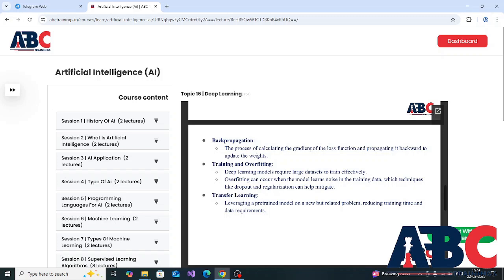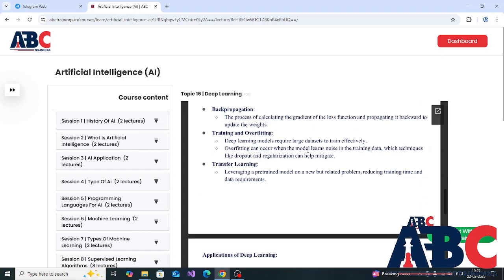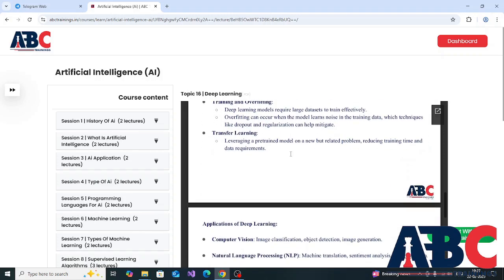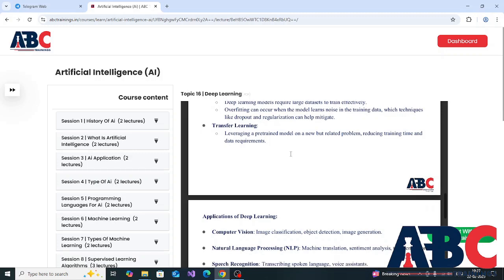The next key concept of deep learning is training and overfitting. Deep learning models require large data sets to train effectively. Overfitting can occur when the model learns noise in the training data, which techniques like dropout and regularization can help mitigate. The next key concept of deep learning is transfer learning, leveraging a pretrained model on a new but related problem, reducing training time and data requirements.